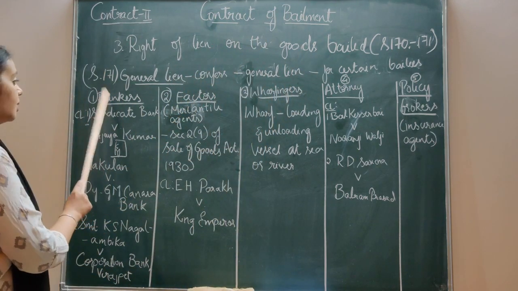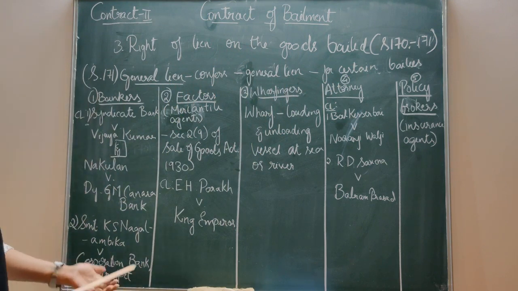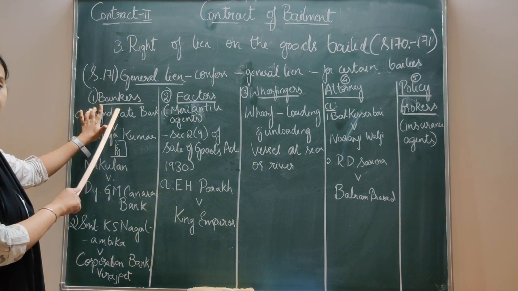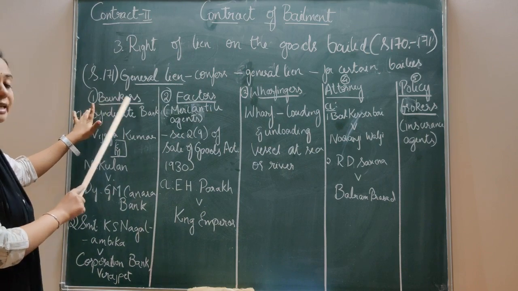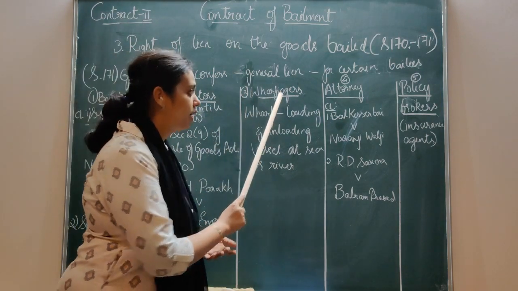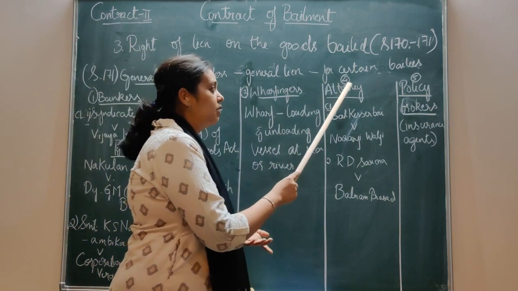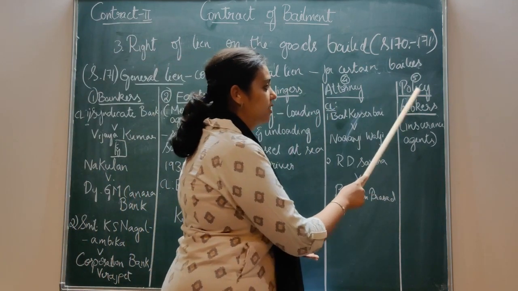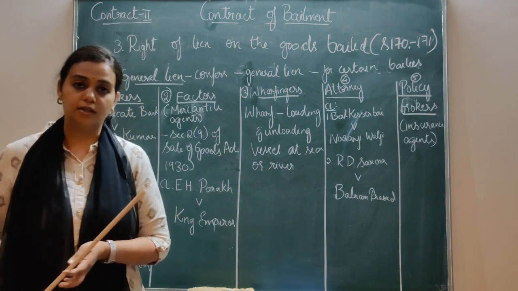Number one, bankers. You should always mention it as general lien of bankers, general lien of factors, general lien of wharfingers, general lien of attorneys, and general lien of policy brokers.